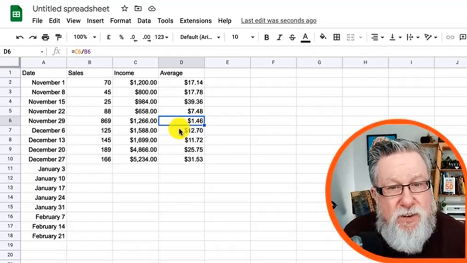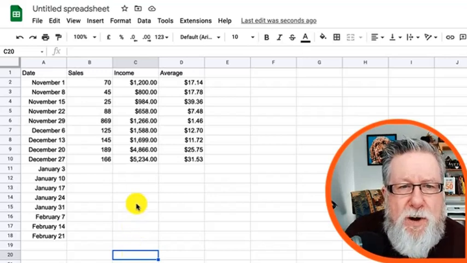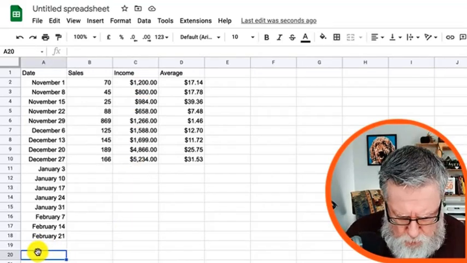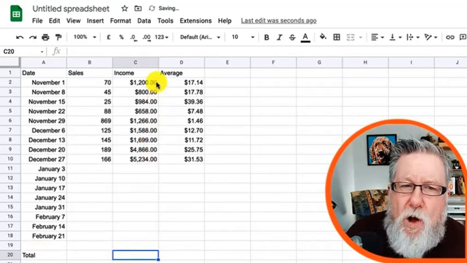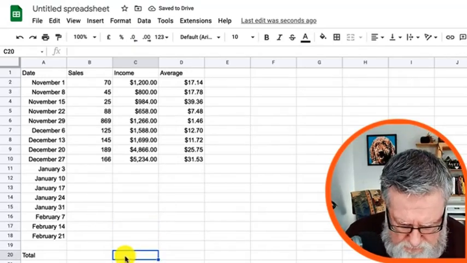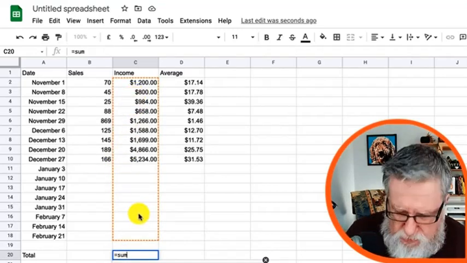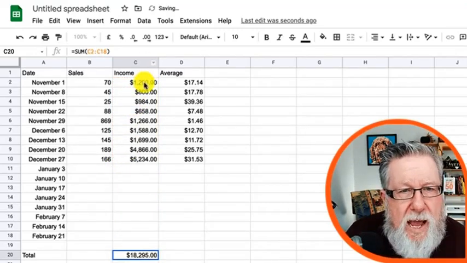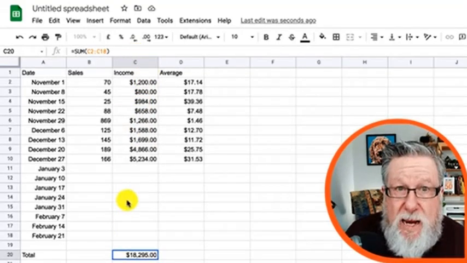Now, I did this first calculation manually, but what I want to do now is go down to the end of our range, and I want to know what our total income is. So I'm going to put in a little total here. And I'm going to say into this cell here, I want this to equal all of these. So how do we create that calculation? I say it equals the sum. And then I highlight the range, hit return, and it will calculate the sum of all of the different figures within this range of cells.